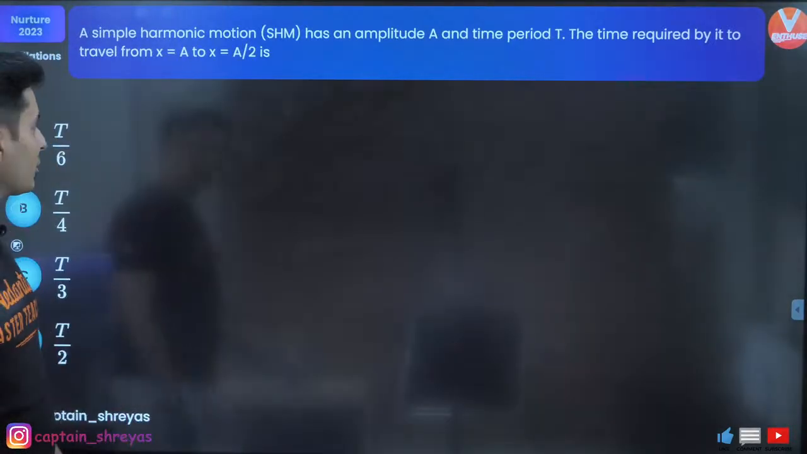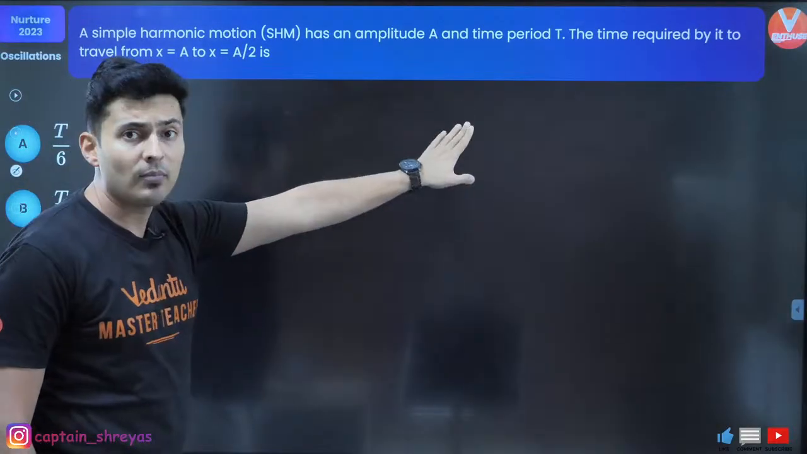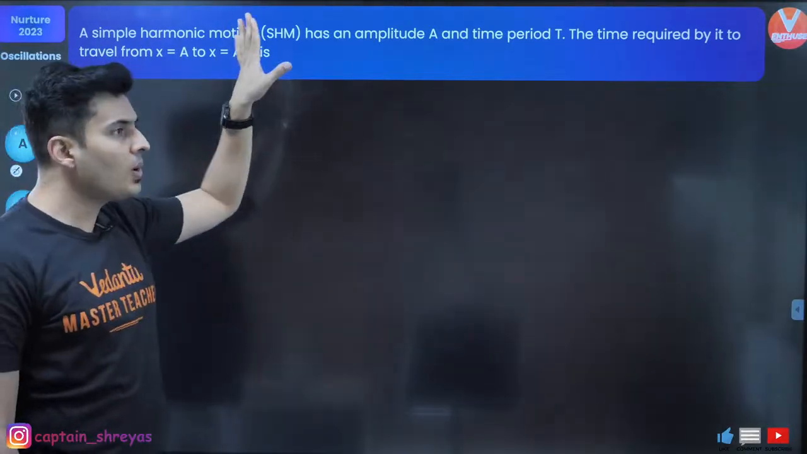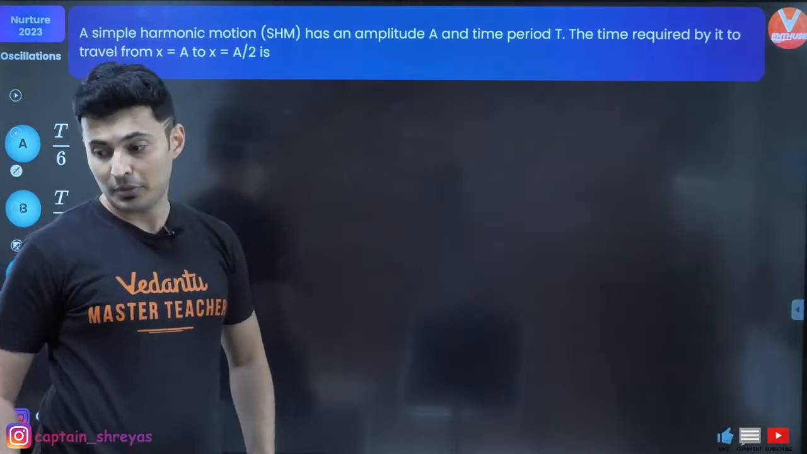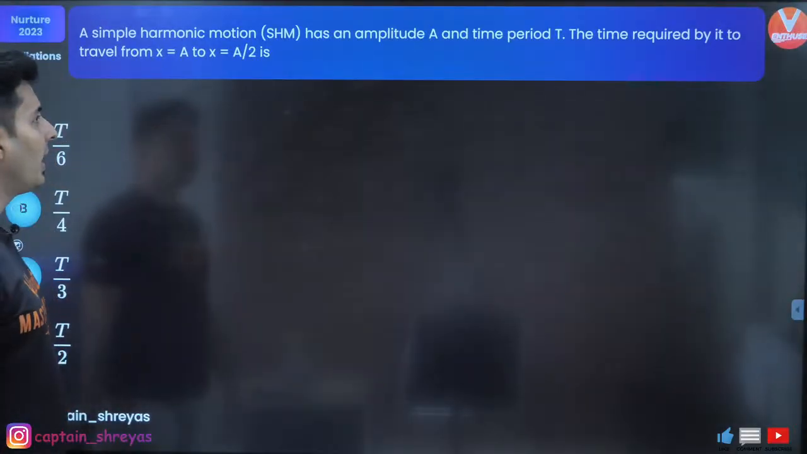We will solve the next question. A simple harmonic motion has amplitude A. Time period is T. How much time does it require to go from A to A by 2? Interesting. How much time does it take to go from A to A by 2?